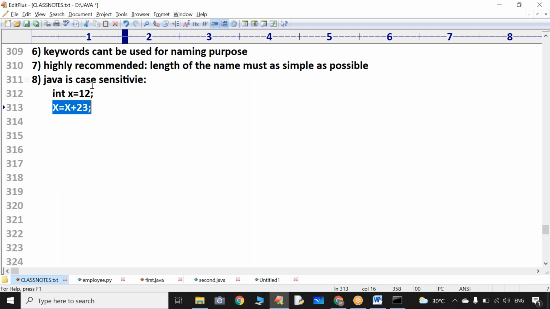Java is case sensitive. Lowercase and uppercase letters are treated differently.